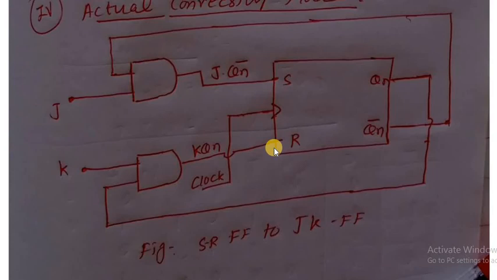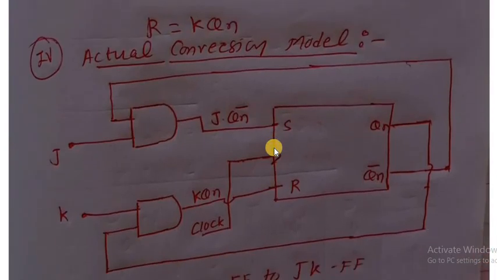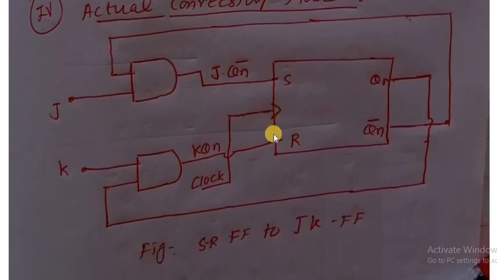And R is equal to, what was it? K QN. R is K QN. K is the new input, and it is given to another AND gate along with QN. QN is from here. This is the QN. K QN is given to R. S and R are the inputs of the given flip-flop, and this is the conversion logic of the flip-flop.